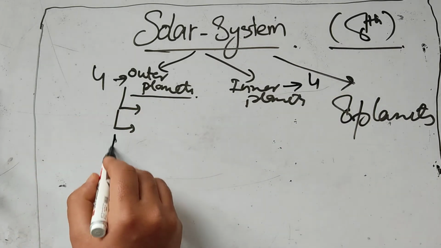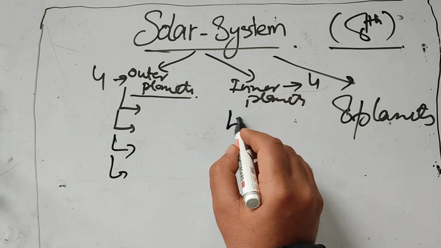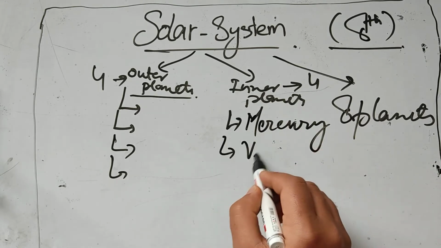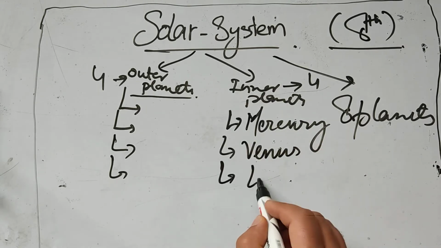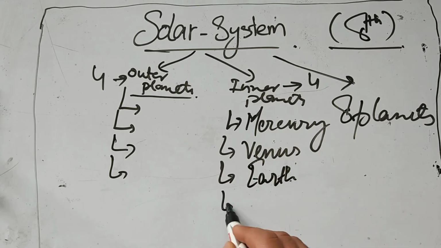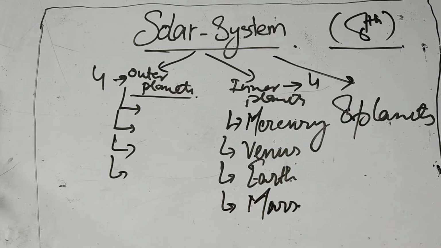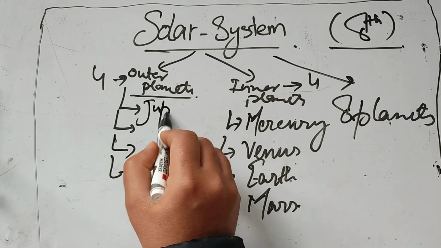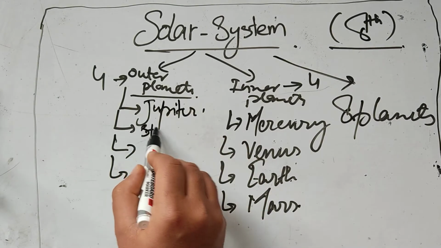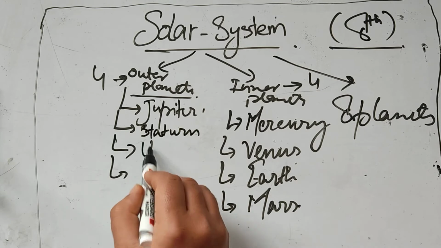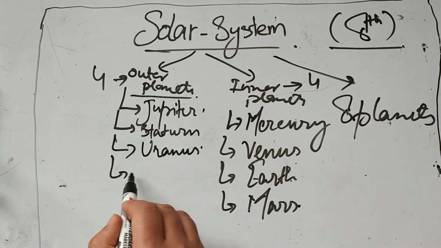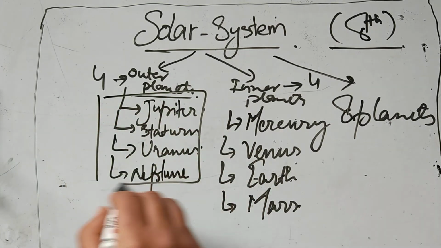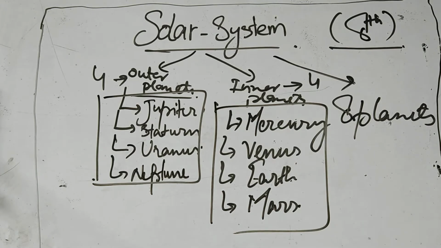When we talk about the outer planets, or first let's talk about the inner planets, we have Mercury, we have Venus, we have Earth, and we have Mars. And when we talk about the outer planets, we have Jupiter, we have Saturn, Uranus, and finally we have Neptune. So these are our 4 outer planets and these are our 4 inner planets.